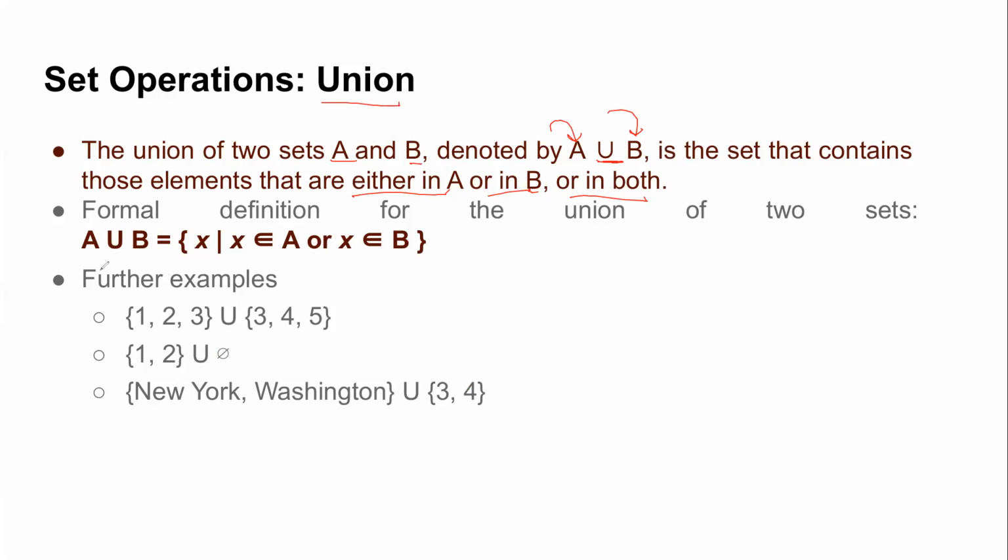Formally, in set builder form, A union B is the set of all those elements X such that X belongs to A or X belongs to B, right? So it is like an overall combination, the entire combination of the two sets.